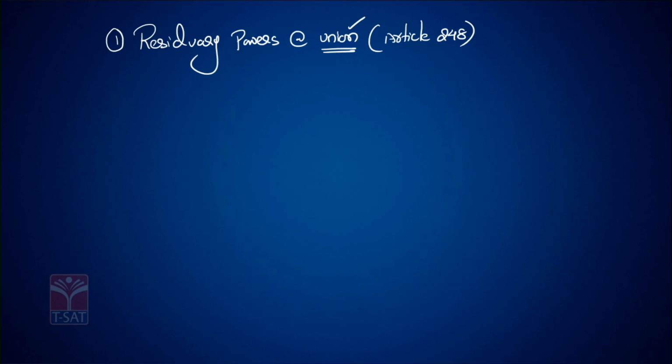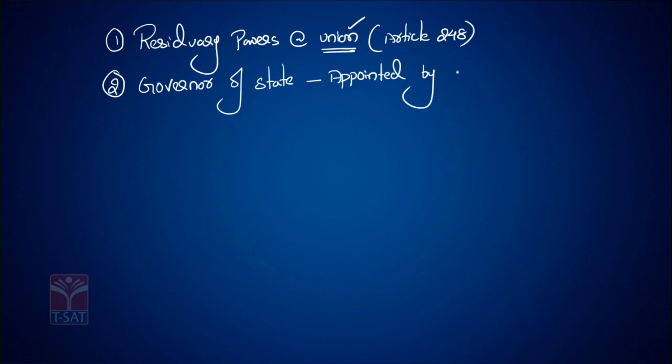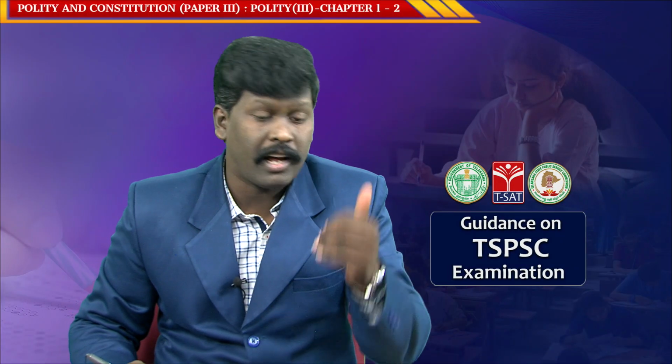Which makes the center stronger. Reason number 2: in India, who is the head of the state? The head of the state is the governor. But who appoints the governor? The governor of the state is appointed by the President of India according to Article 155. According to Article 155 of the Constitution, it is the President of India who appoints the governor, which makes the